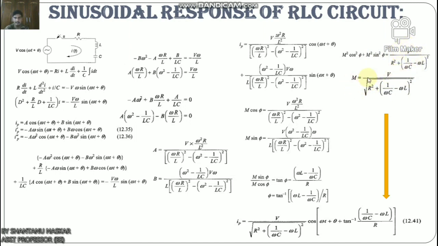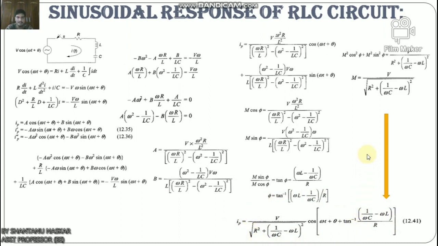From here we can write M equals V by root over R² plus (1/ωC minus ωL)². Now the particular current becomes Ip equals this, just putting in the values.